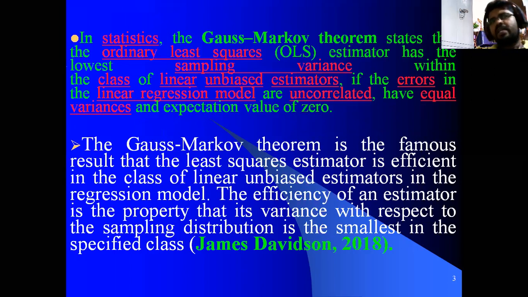In general, we have studied statistics in the first and second semester of your MA course.